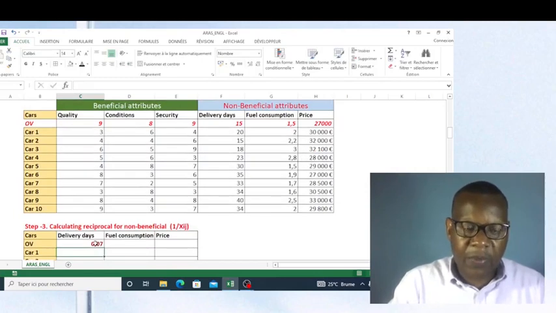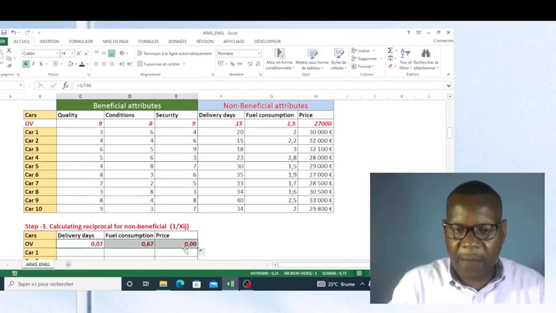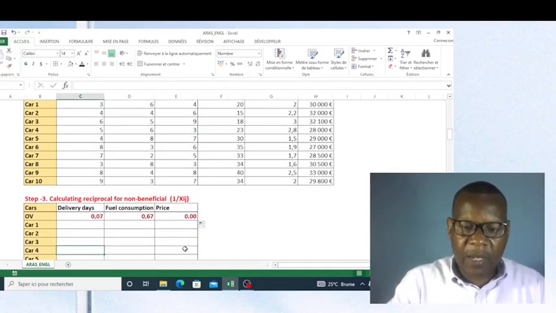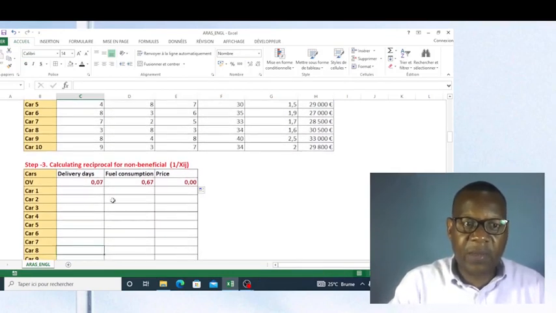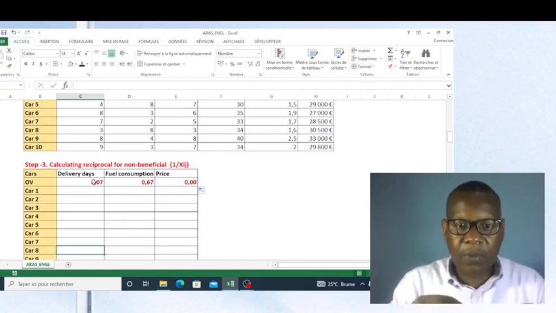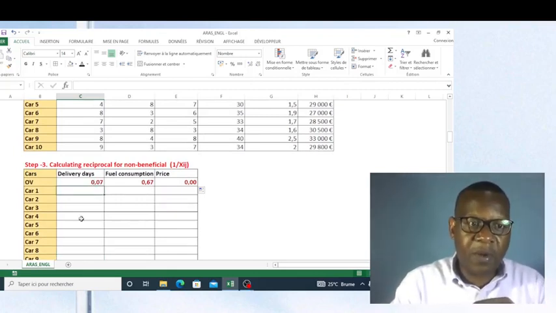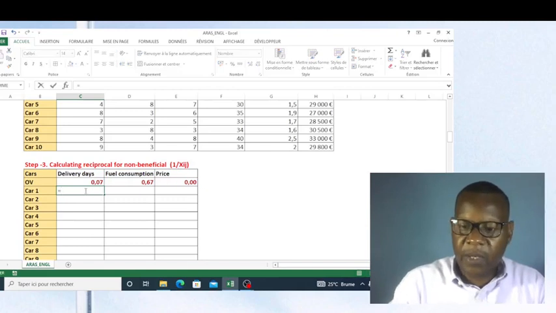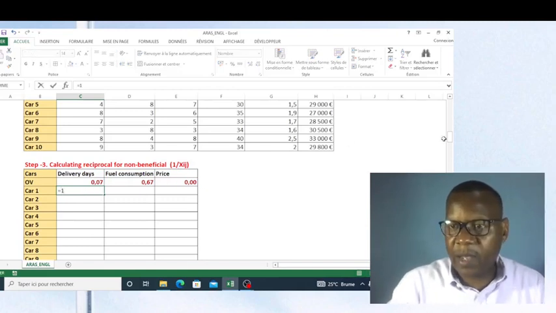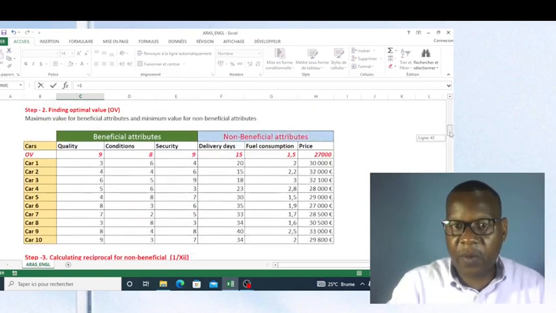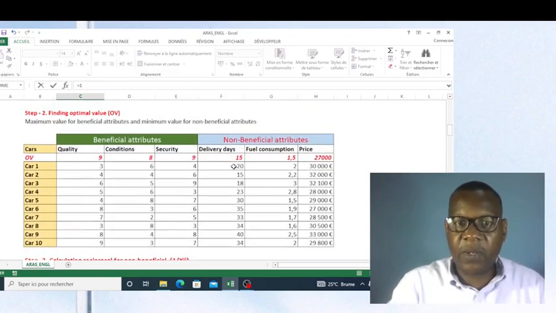I can copy only this formula here, because when I copy in all cells, we will have trouble, as the format of these numbers will change. All numbers will be like this one. That's why I don't want to copy the formula yet. But when I finish for the first car, I will copy the formula.